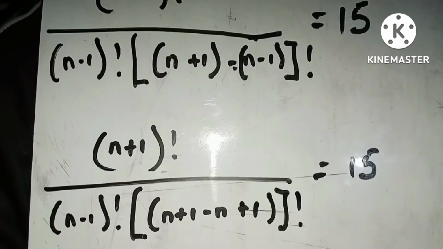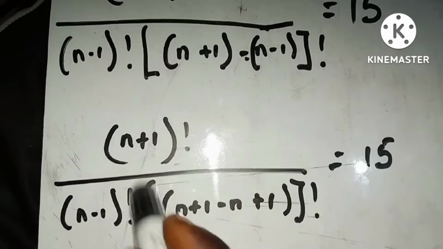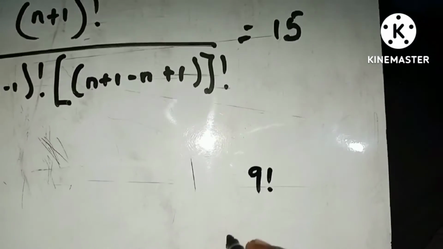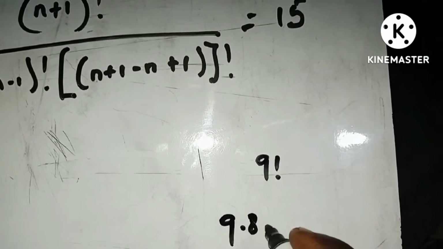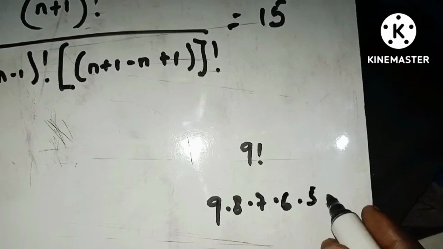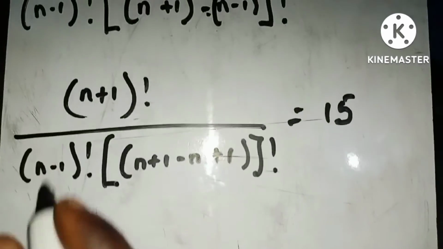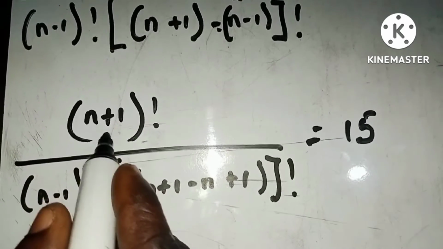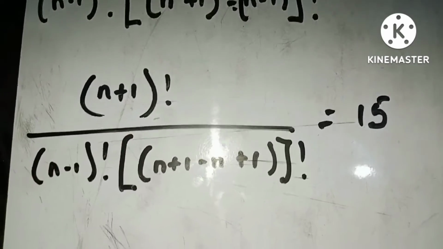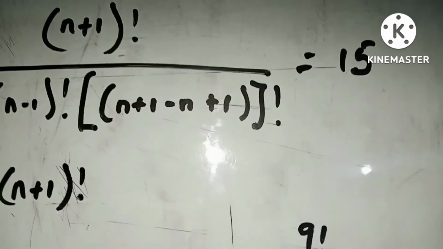Is that okay? Now, if you cancel out, remember what I said earlier was that if you have something factorial, let's say 9 factorial, what it means here is 9 multiplied by 8 multiplied by 7 multiplied by 6 multiplied by 5, and so on and so forth up to 1, right? So up to the last digit, of course. If you say here is n plus 1, assuming that this is just any number, here we are going to have the top to be n plus 1 factorial, which is the first number. Remember, look at the trend here.